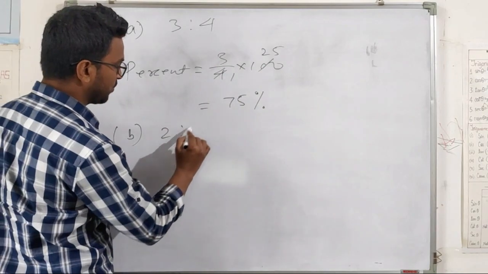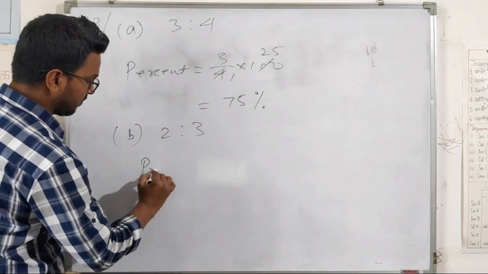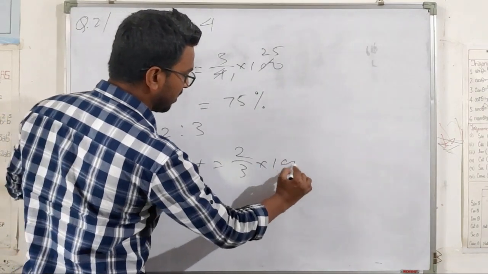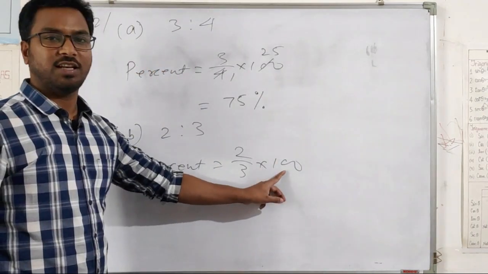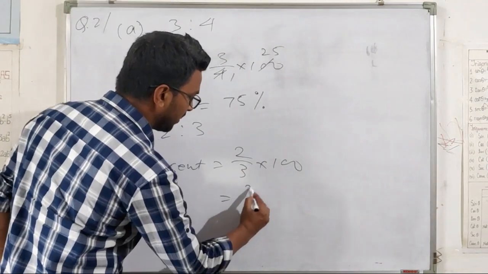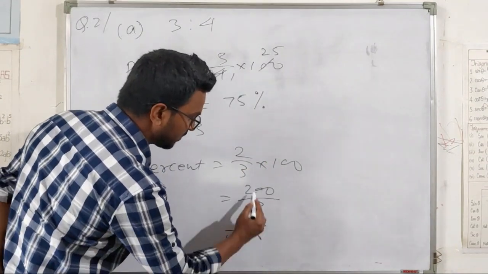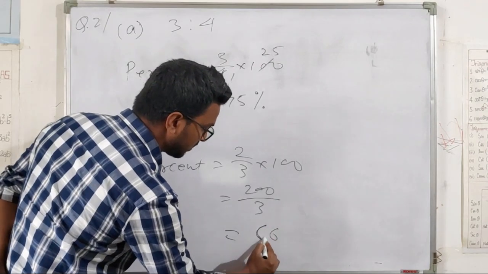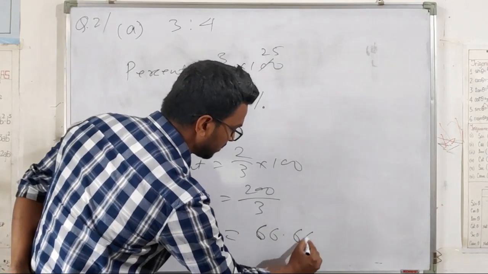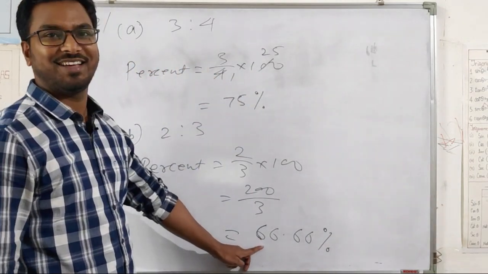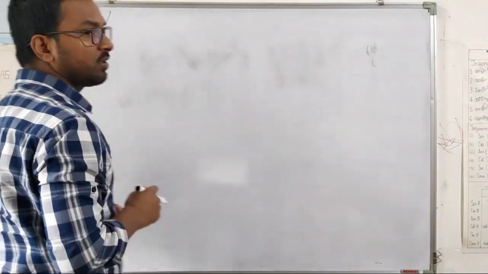Fine. See the next one. It is given 2:3. So percent equals 2/3 into 100. You cannot cancel it. So if you multiply, it will be 200/3. If you divide, you will get 66.66%. This will be the percent. Fine.